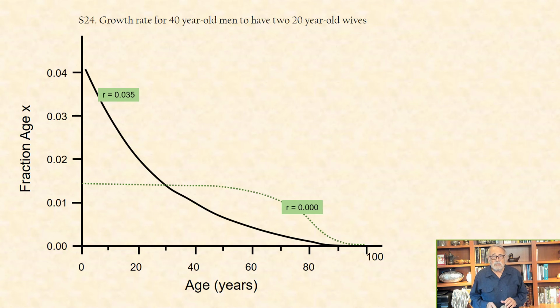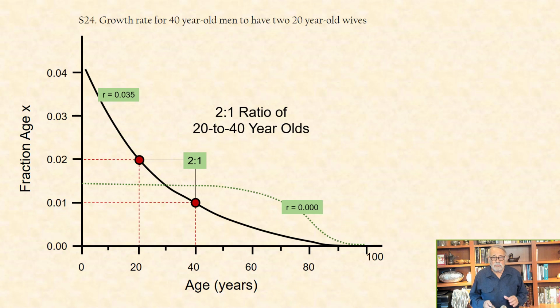So we see here that there are 2% 20-year-olds and 1% 40-year-olds. Therefore, we have a 2-to-1 ratio of 20-year-olds to 40-year-olds, which, as a first approximation, would apply to 20-year-old women relative to 40-year-old men.